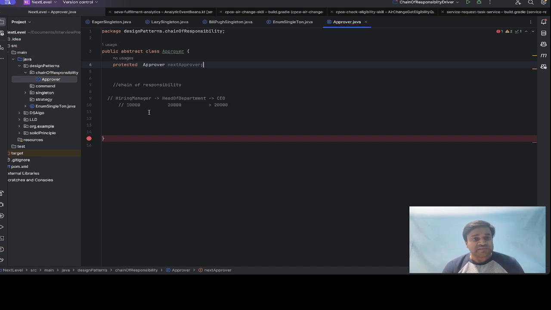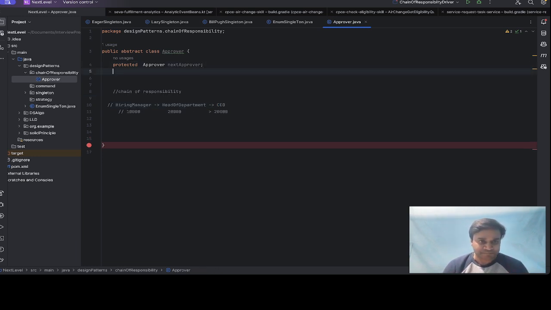Okay, so this link is basically the hiring manager's next is the head of department. So if the request is not approved by the hiring manager, it will go to the next approver, who is the head of the department. So if the head of the department is not able to approve the request, it will go to the CEO. Okay, these are the next approvers.